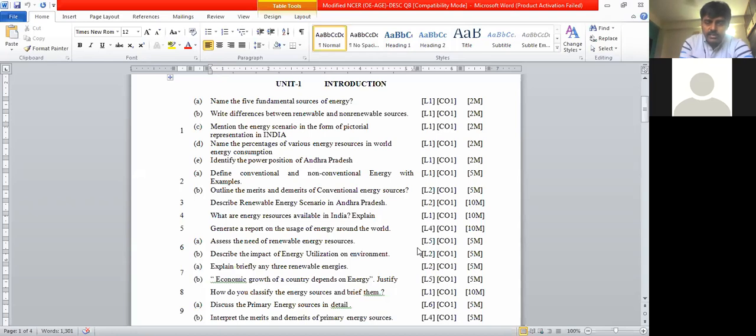Next, energy. Describe the renewable energy scenario in Andhra Pradesh. Just now I told you this question is a full marks question, so you can take it into consideration here, please. What are the energy scenarios available in India? Also the energy part in India, and generate a report on the usage of world energy use. These are the three things; any one of these three you can get.